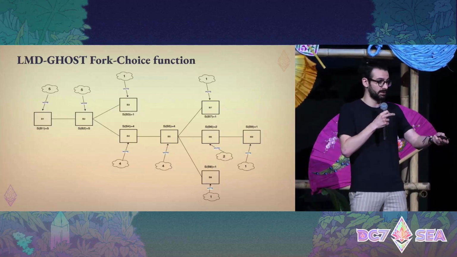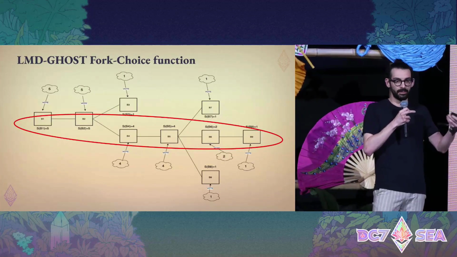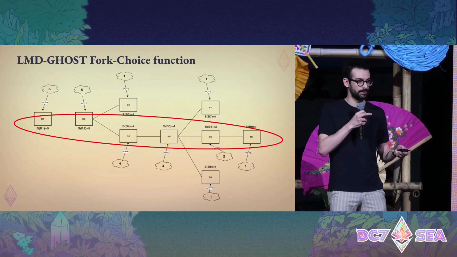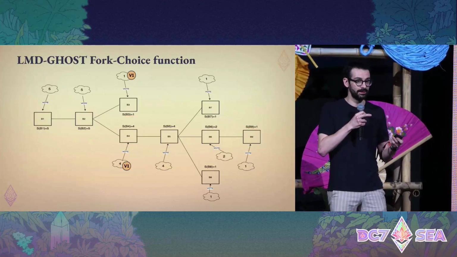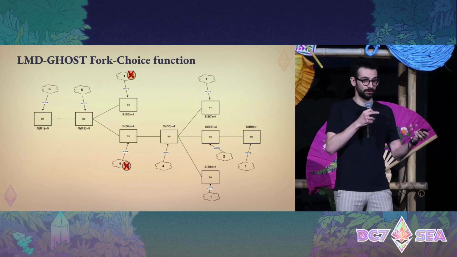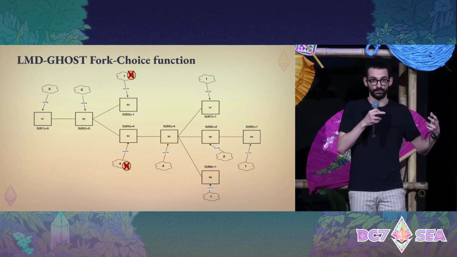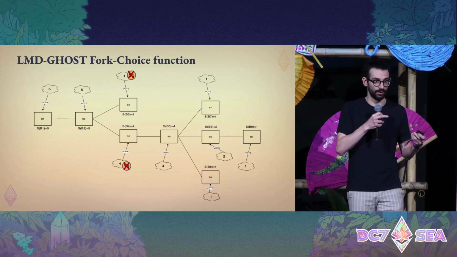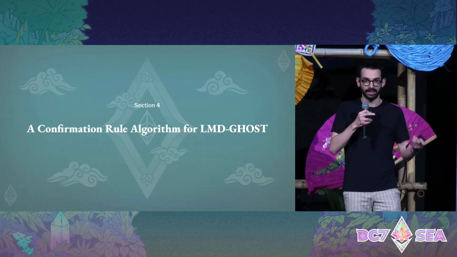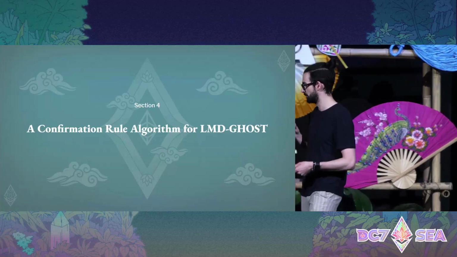So for example, with this image, this is the canonical chain, and proposers will just append a block on top of B9, for example. One last thing, in case of a validator sending two conflicting votes for the same slot, we do not count these votes for determining the weight of this chain. So we discount equivocations. Now let's dig into the technicalities of the confirmation rule, and Roberto, thank you.